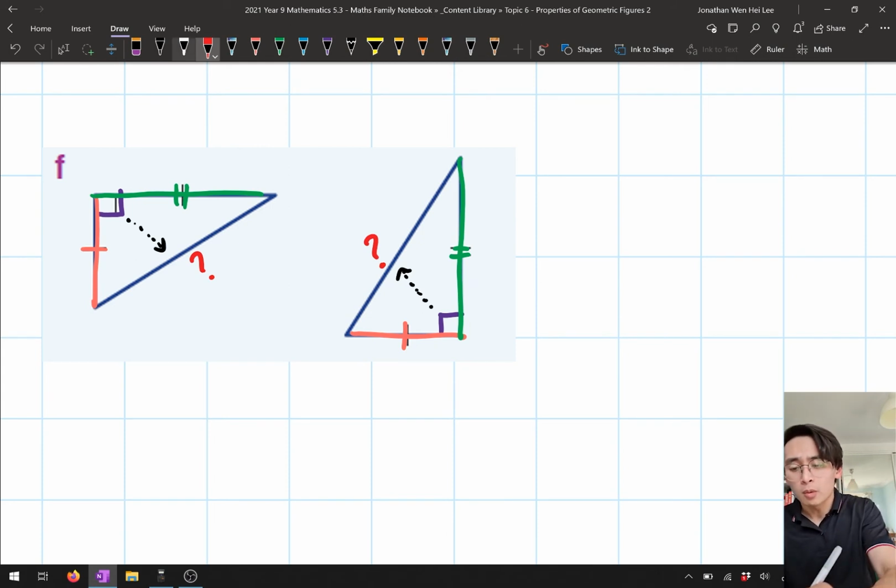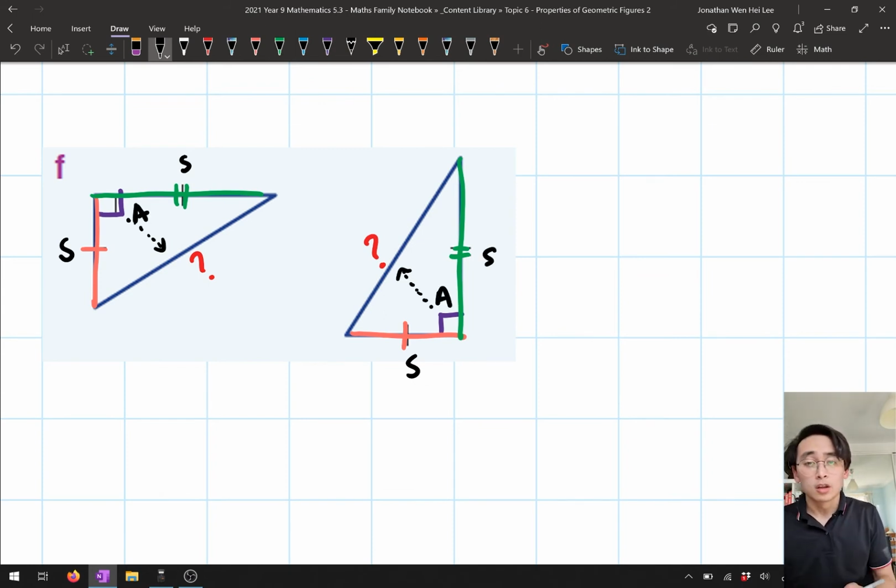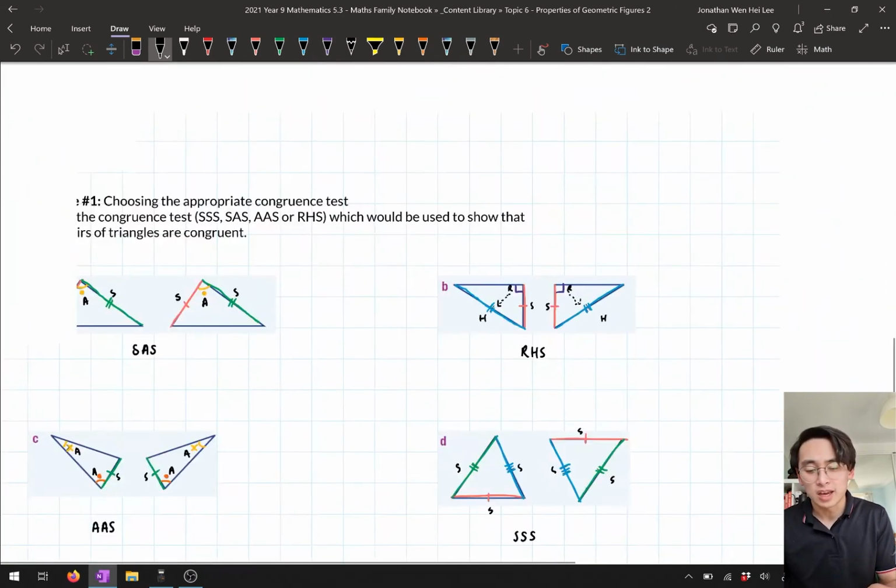But what do we have? Well, actually, if you have a look here, we've got a side. We've got another side, and even though it's a right angle, once again, like I said, this is just an angle. We've got an angle that's between our two sides, so this is actually going to pass my SAS test, side angle side test.